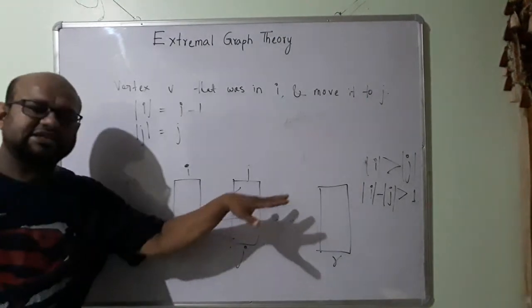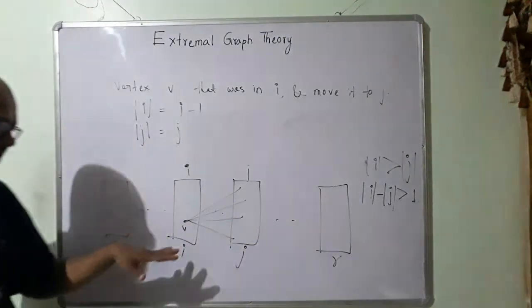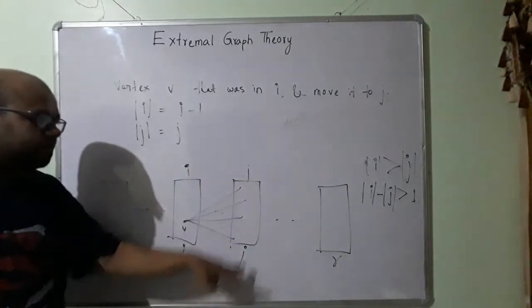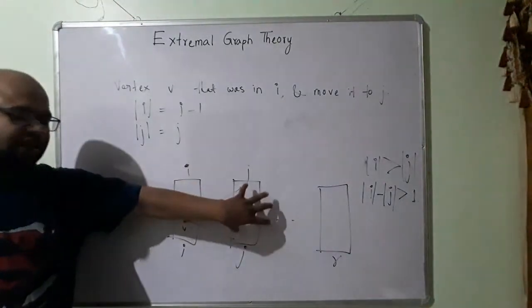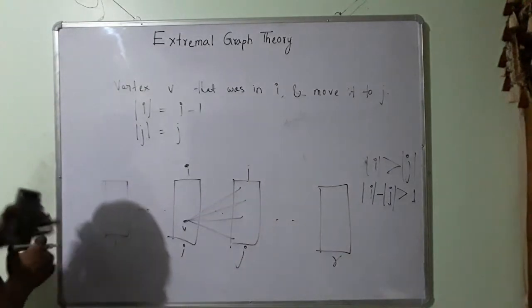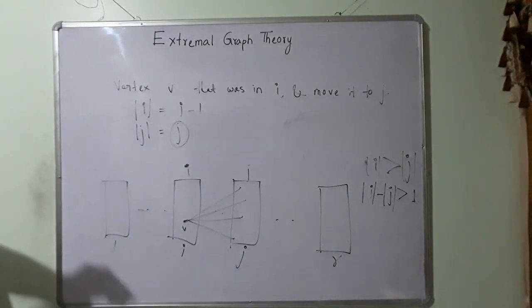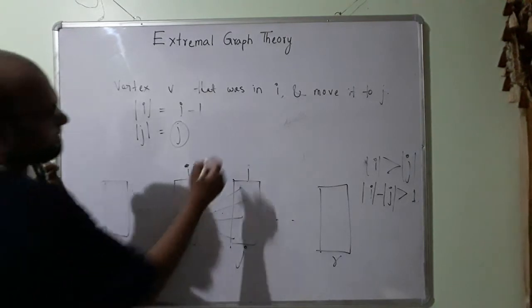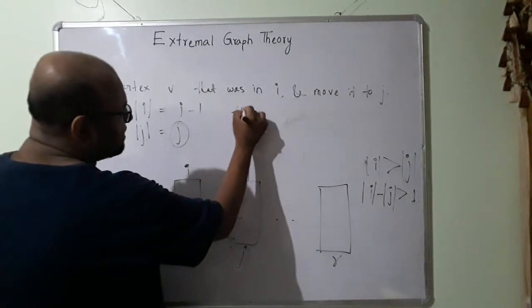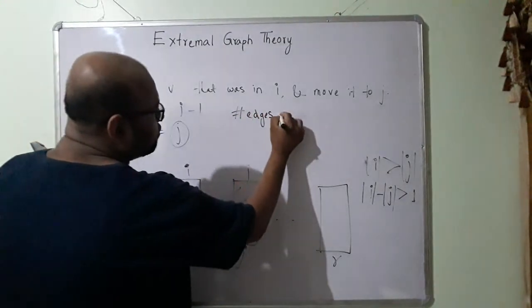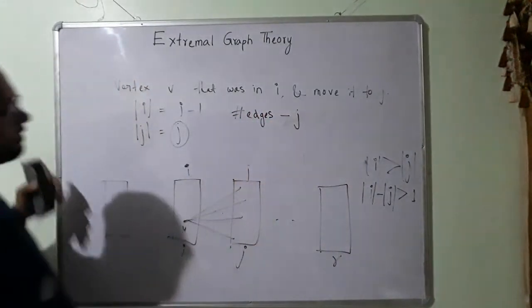Since this r-parted graph was complete, from this V I had j number of edges to all the elements in this set, right? So I had j number of edges previously. This is going to decrease, so total edges is going to decrease by j.